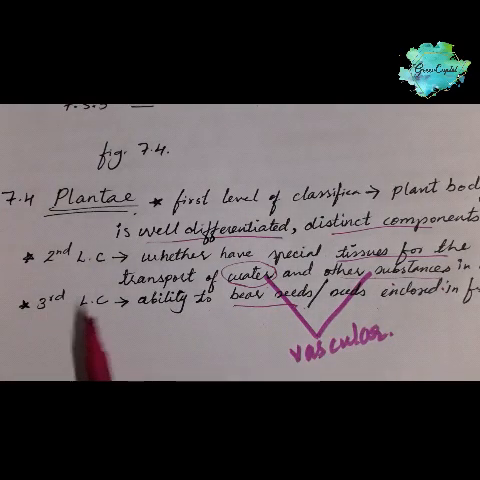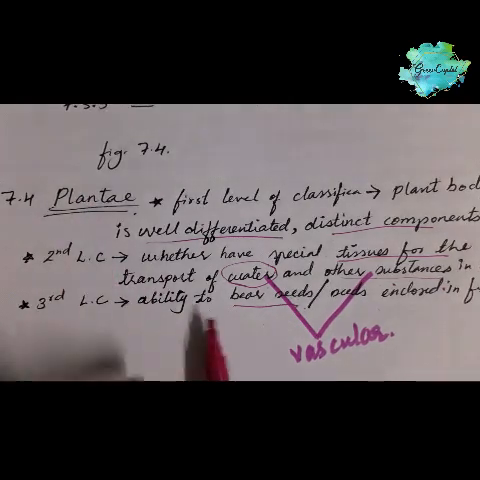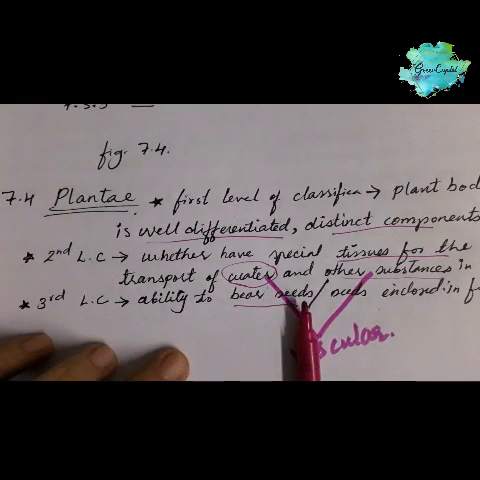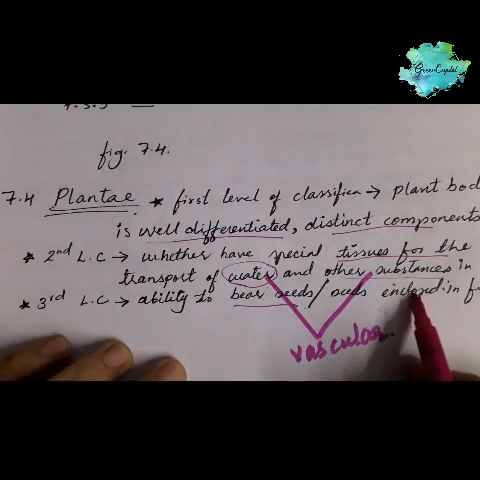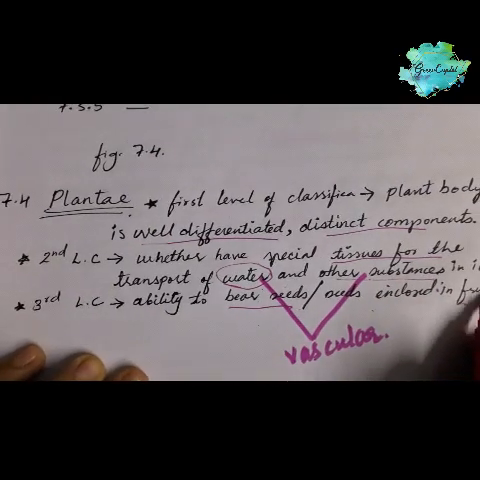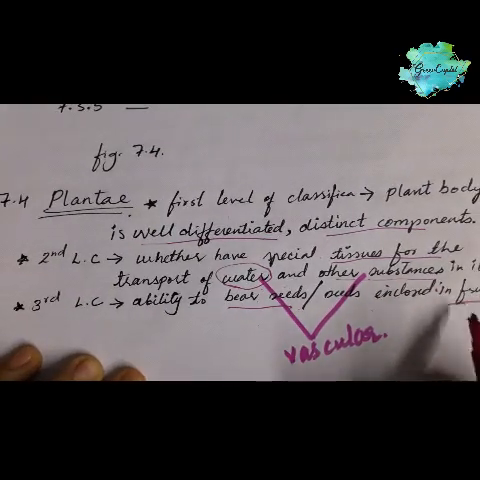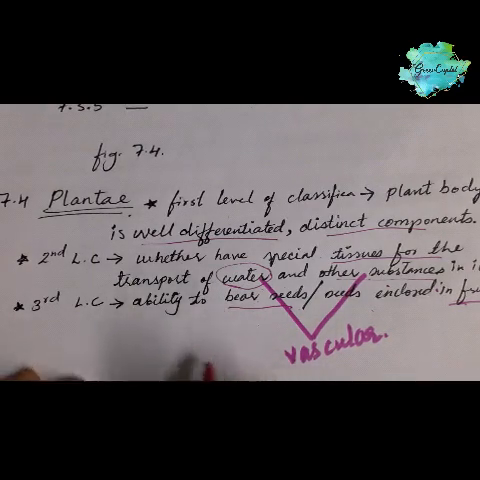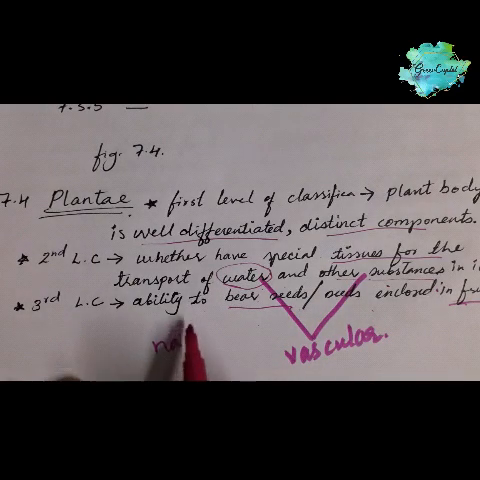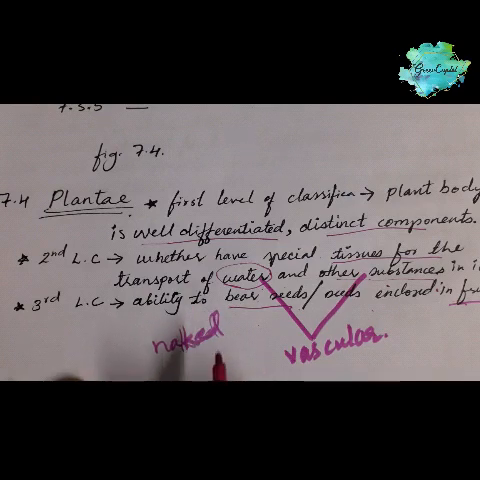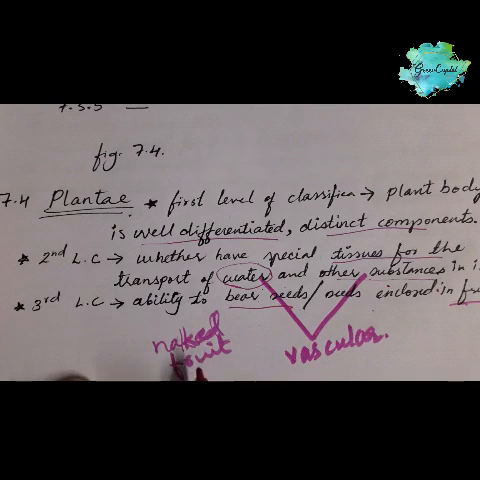Now the third level of classification in kingdom Plantae is the ability to bear seed, and whether the seed is enclosed in a fruit, or whether the seeds are naked. Seeds are either naked or enclosed in a fruit. That's it.